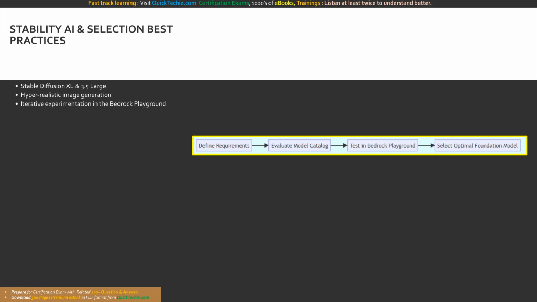Do you need complex logical reasoning across massive legal documents? Then Claude 3 Opus or Cohere Command R+ are likely your best bets. You must also evaluate computational cost, context window limits, and multilingual support. The ultimate best practice is to leverage the Bedrock playground to experiment iteratively. Run identical prompts across multiple models using the compare mode to objectively evaluate response quality, latency, and token cost side by side. By mastering this diverse catalog of models, you unlock the true potential of generative AI.